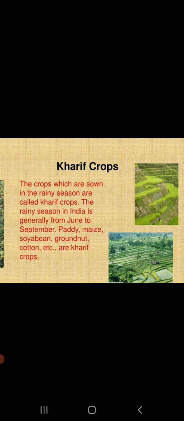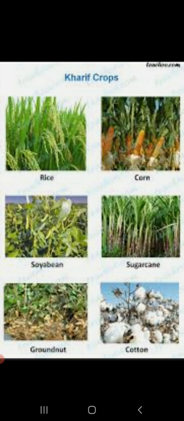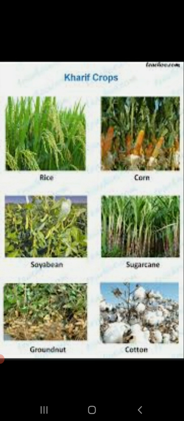So therefore they are also called as summer season crops. Some of the examples of Kharif crops include rice, corn, soya bean, maize, sugarcane, cotton. These are some of the examples of Kharif crops as they are the summer season crops.